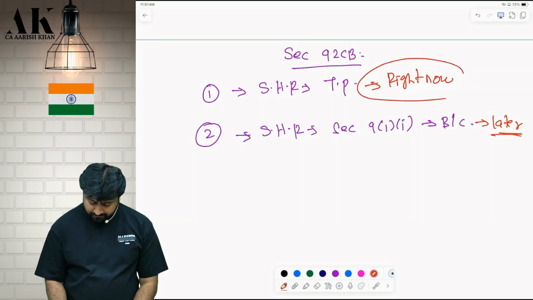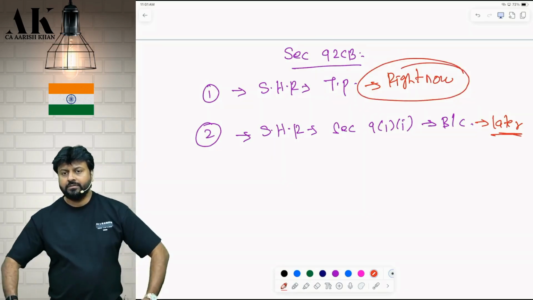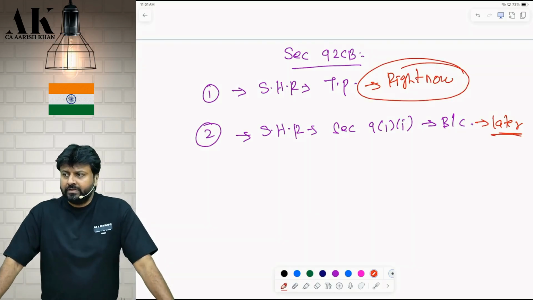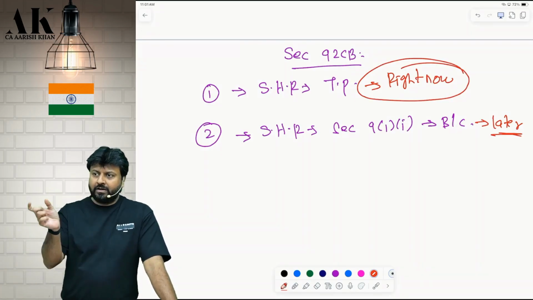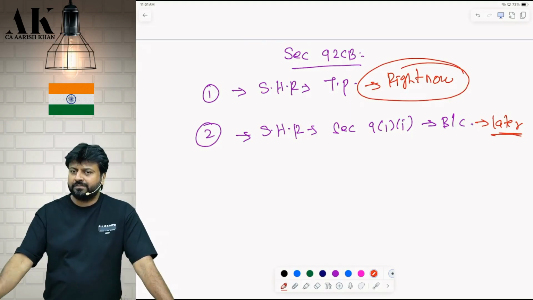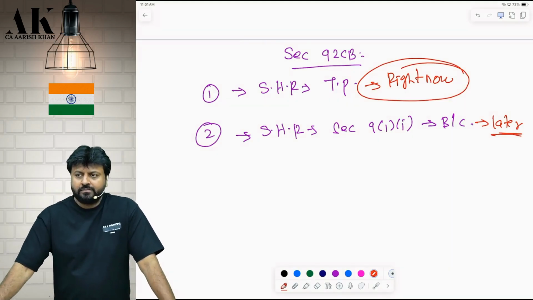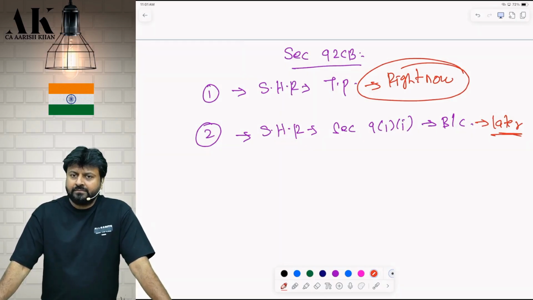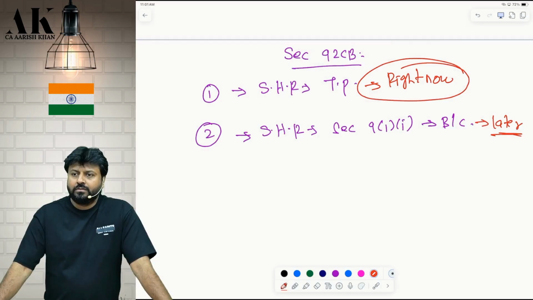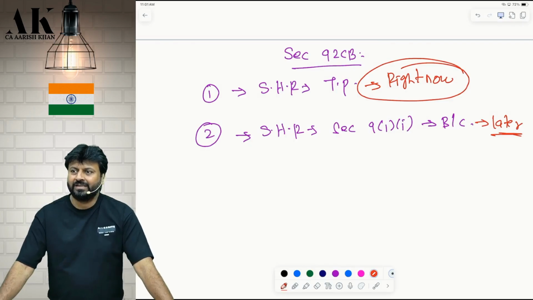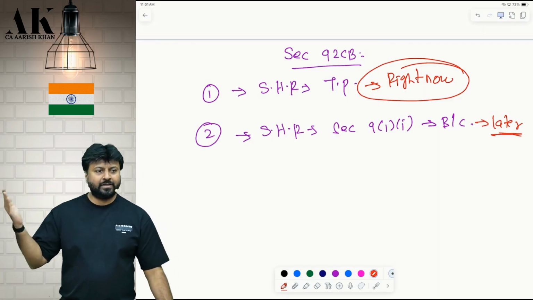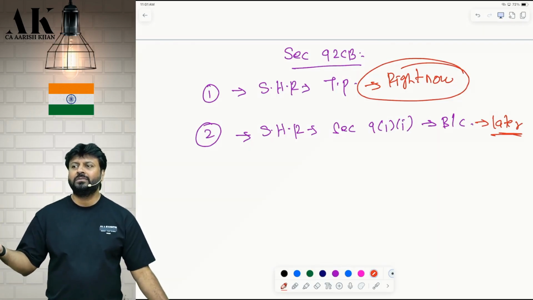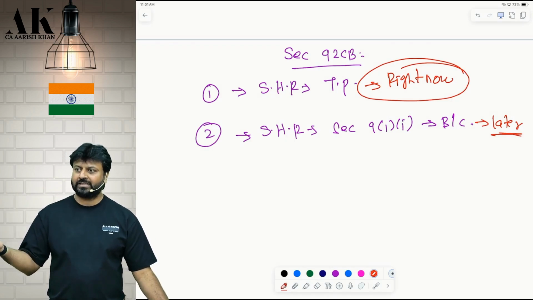So what are the businesses for which the government is giving a safe harbor? Safe harbor means a safe percentage. You show that much, we will accept your price. We will not do anything. Don't confuse this with advance pricing agreement. Advance pricing agreement is a separate thing where you have to go to CBDT and pay some fees.